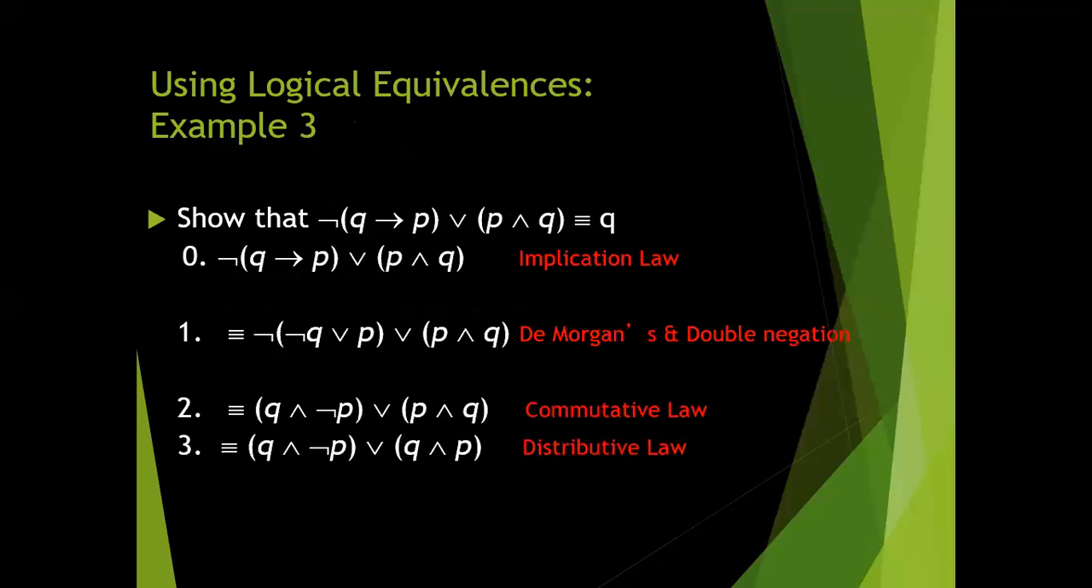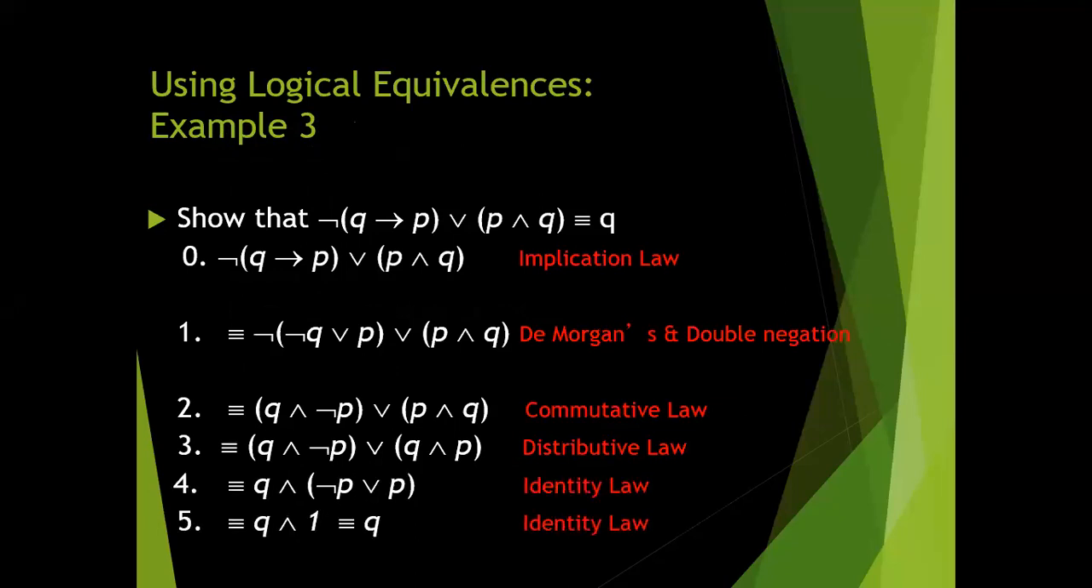Here we have written the implication law, De Morgan's law, double negation law, commutative law, distributive law, and the identity law. And we proved it using this expression: the equivalence is equal to Q. We find it this way.